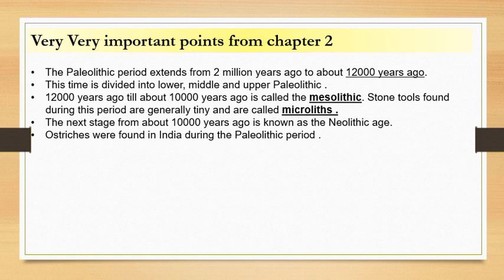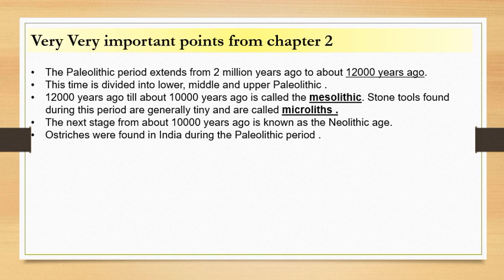Just remember this. Although this won't be asked in the exam, remember this in your mind. Paleolithic is further divided into three periods: the lower Paleolithic, middle Paleolithic, and upper Paleolithic. When you read the old syllabus class 11th NCERT, it mentions the different characteristics of lower, middle, and upper Paleolithic. Right now, we are not dealing with it, but we will deal with it when we do those videos.